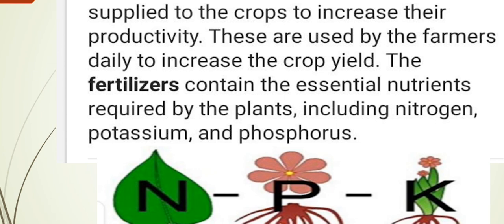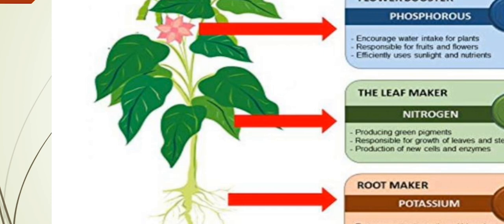Now, what are these three nutrients doing? The first nutrient is phosphorus. It's a flower booster. It encourages water intake for plants. It is responsible for fruits and flowers, and it helps plants efficiently use sunlight and nutrients.